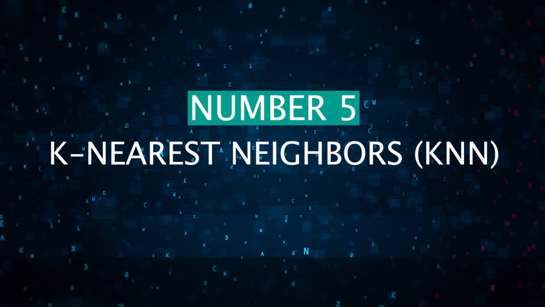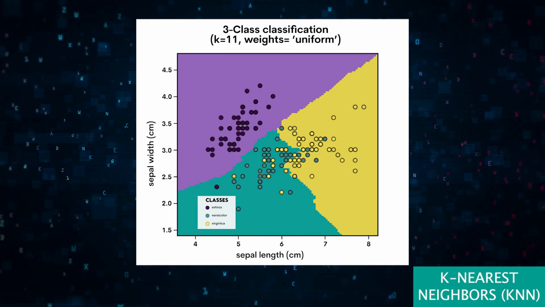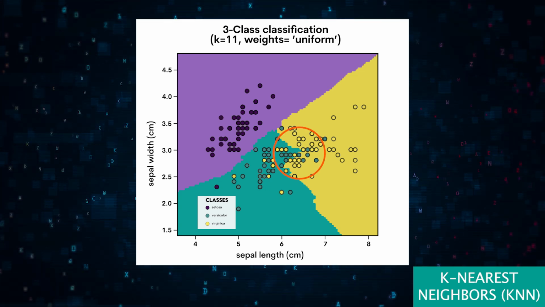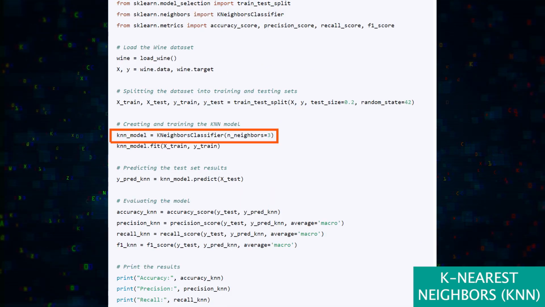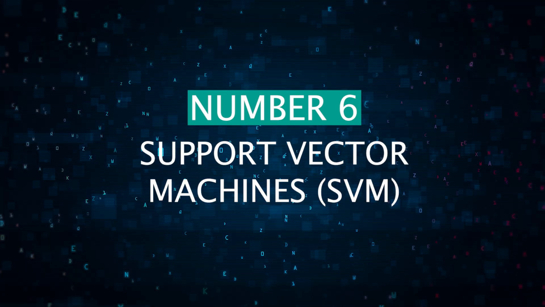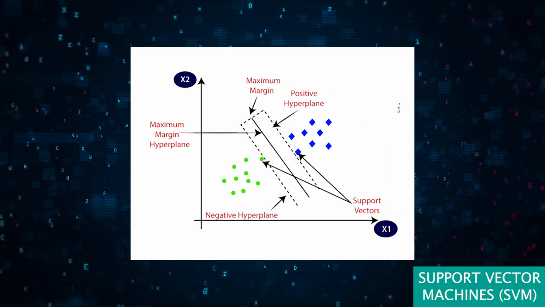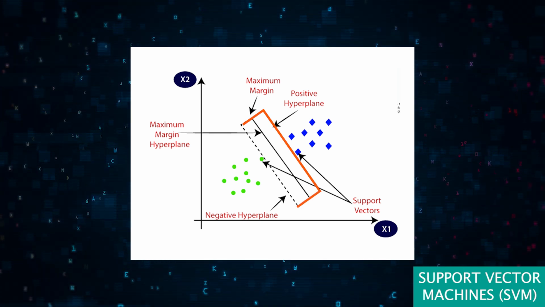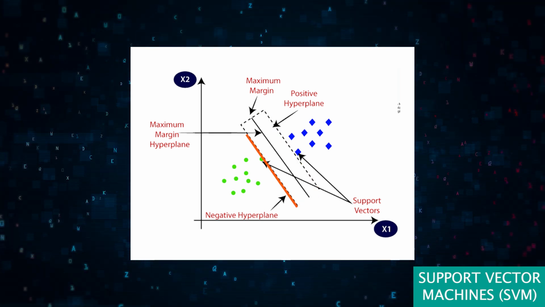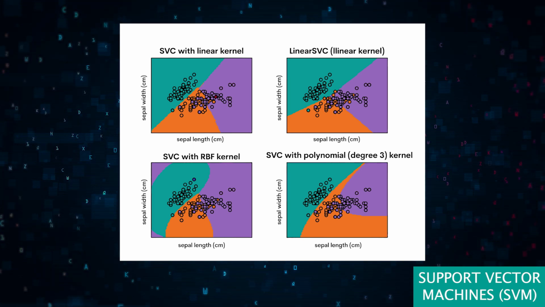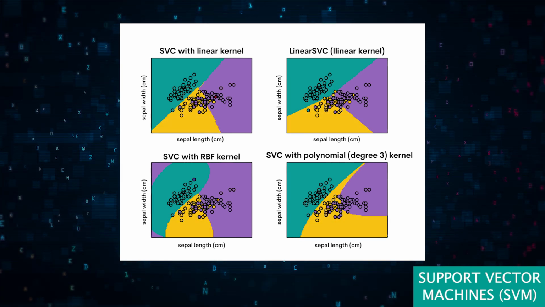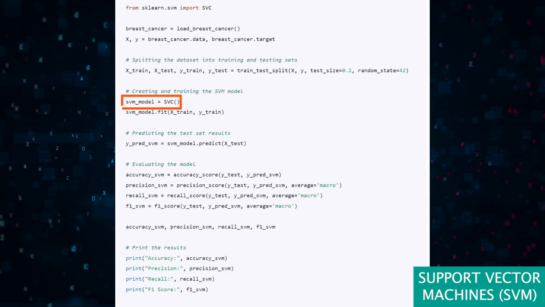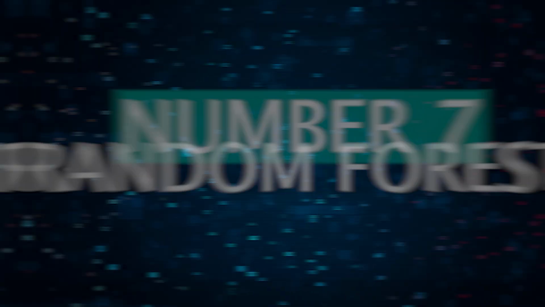5. K-nearest neighbors, KNN. This is a supervised learning algorithm used for regression and classification tasks. It looks at the K closest points or neighbors to a data point and classifies it based on how close it is to its other neighbors. 6. Support vector machines, SVM. This is a supervised learning algorithm used for classification and regression. It works by drawing a hyperplane, or set of hyperplanes, in a high-dimensional space to separate different classes. By doing this, it attempts to find the line that shows the largest distance from the nearest points of each class, aka support vectors. You can use this algorithm on something like a breast cancer dataset to classify tumors as benign or malignant.